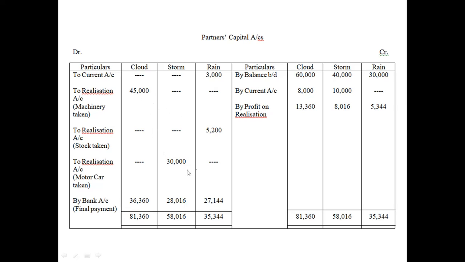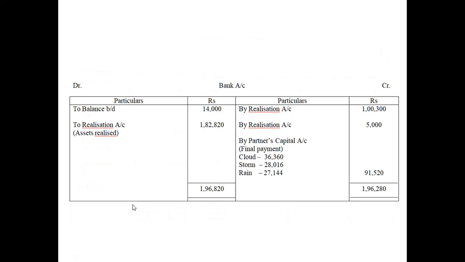Finally, we find the final payment of our partners and prepare the bank account. This is your assets realized amount, which we have taken from the realization account. After that, this is your payment to the creditors, and this is the realization expenses. And these are your final payments to your partners. So this completes your question number 63.